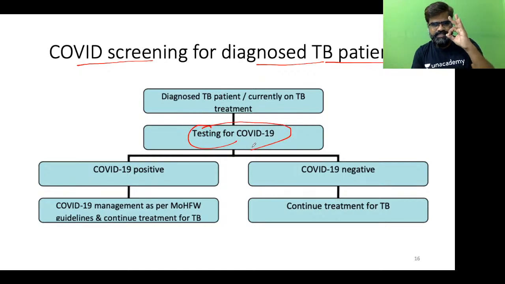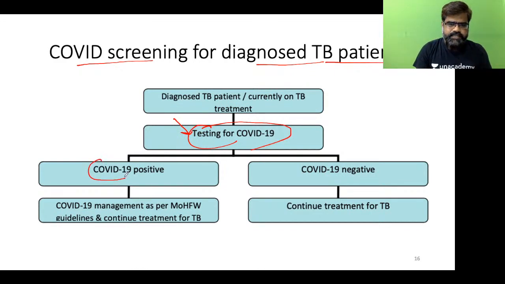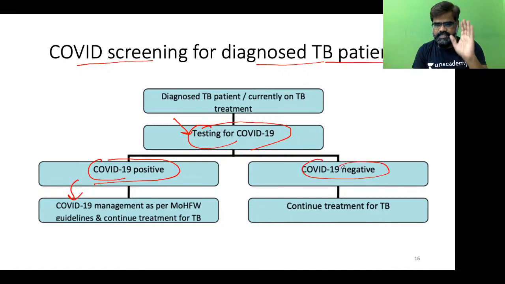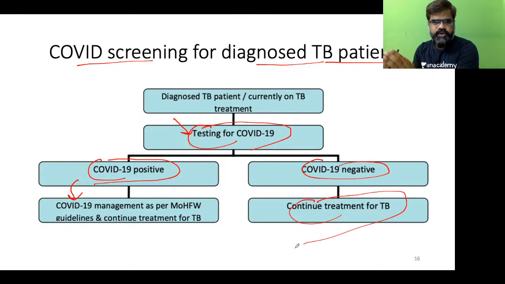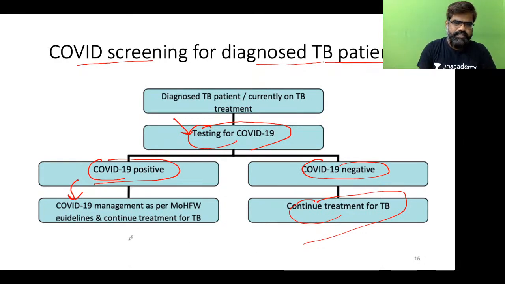A person who is diagnosed TB positive or is currently on TB treatment, we should go for testing for COVID also. If the person is COVID positive, then manage that COVID as per the guideline. If it is negative, then continue the TB treatment, not a problem. So this is one directional. A TB patient is undergoing a COVID test. Positive, treat COVID; negative, continue TB. So this is one direction.